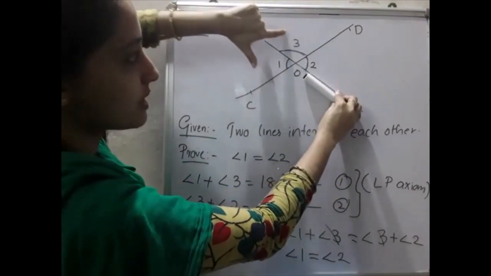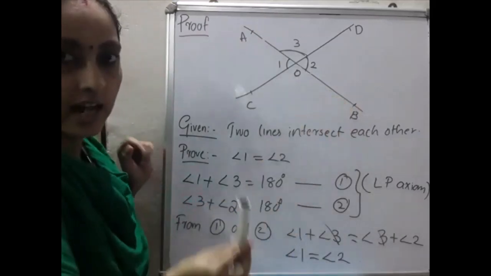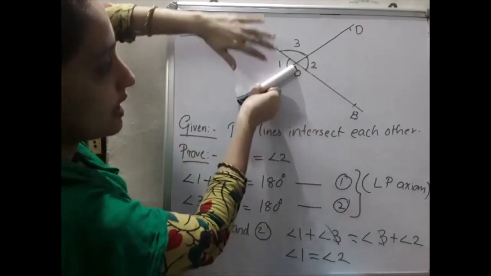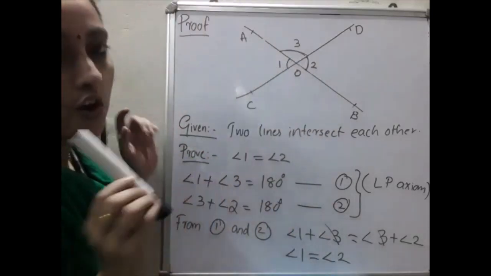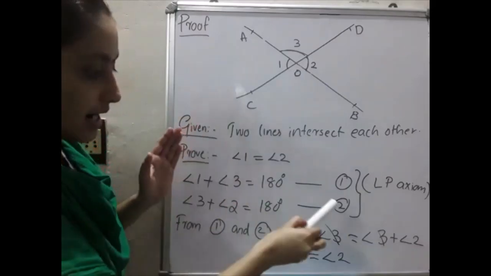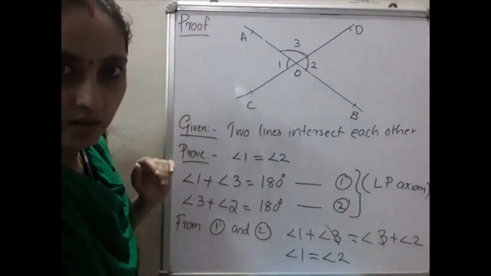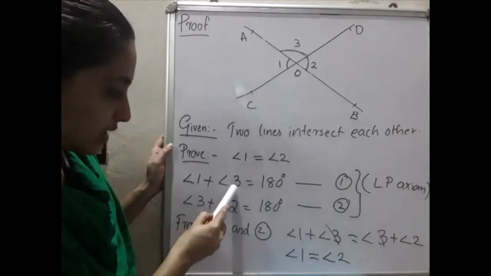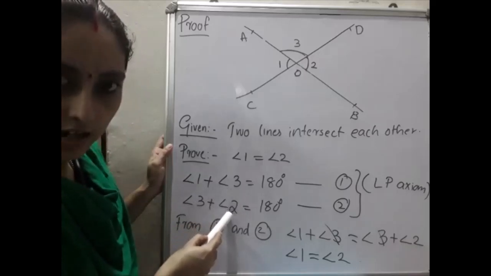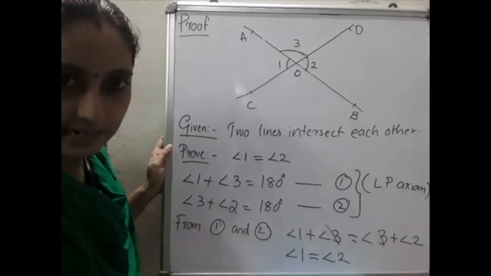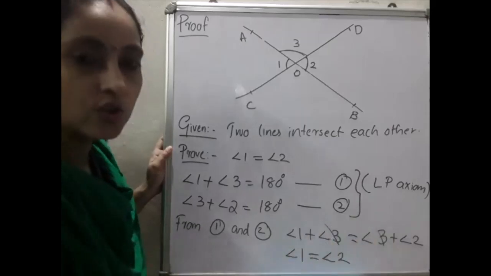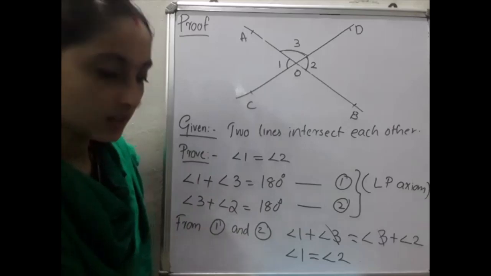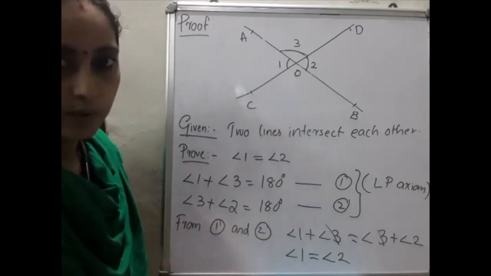So you got angle 1 plus angle 3 is equal to 180 degree, linear pair axiom. Similarly, by avoiding this, angle 3 plus angle 2 is equal to 180 degree. Considering those two equations, the right hand side will be equal, so the left hand side also will be equal. That means angle 1 plus angle 3 is equal to angle 3 plus angle 2. Angle 3 is common, so we can cancel it. Then we got angle 1 is equal to angle 2. That means vertically opposite angles are equal. Last sentence also you have to write: hence proved.